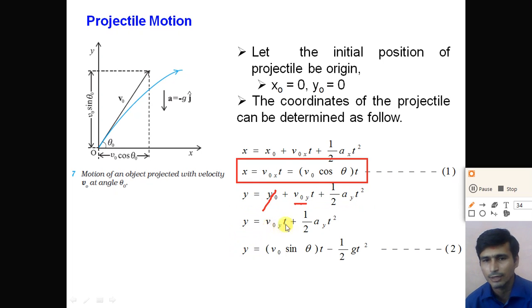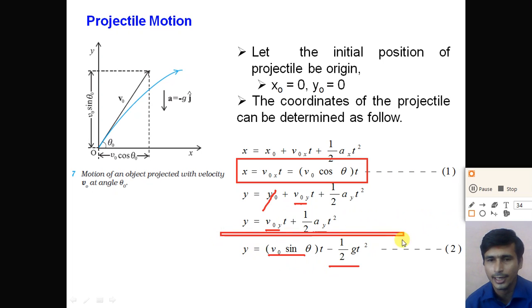We put v0y is equal to v0 sin theta into t plus 1/2 a_y, where a_y is equal to minus g. So we get y is equal to v0 sin theta t minus 1/2 g t square. So from that we can calculate the y coordinate of the projectile at any time from this equation.